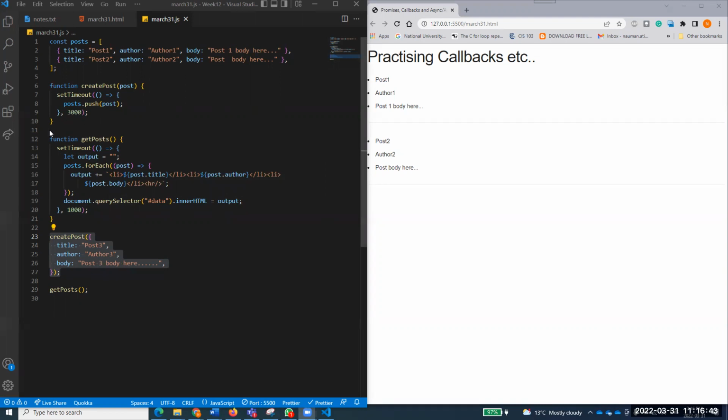So you see here, this function which I call over here. Pavneet, see here that it takes 3 seconds to execute. When I call this function, it inserts that post, but it inserts after 3 seconds. On the other hand, getPost runs within 1 second. I'm calling getPost right after this. This function takes 3 seconds to execute, so it will take 3 seconds and after that it will be executed, and this will be executed within 1 second.